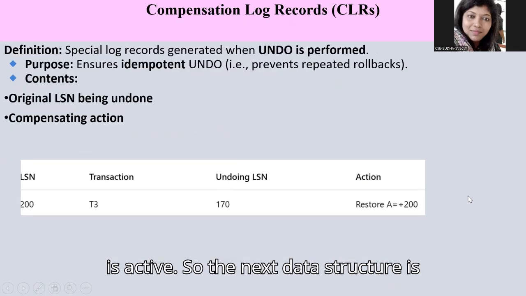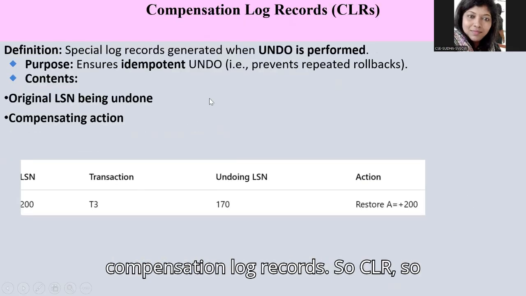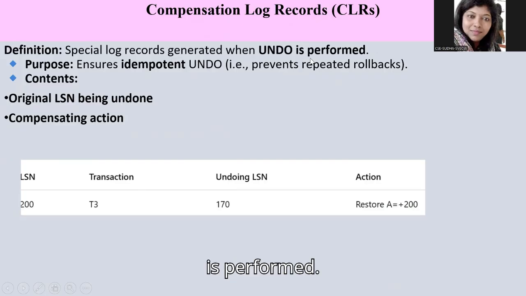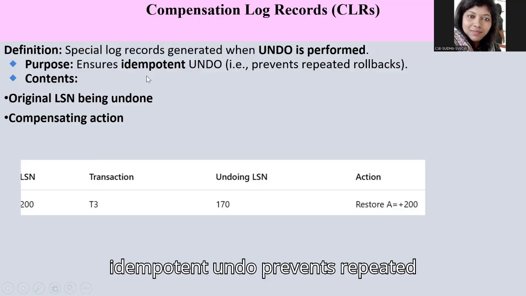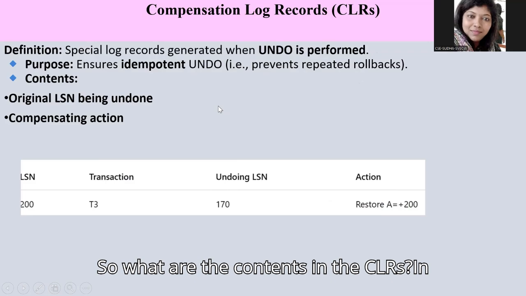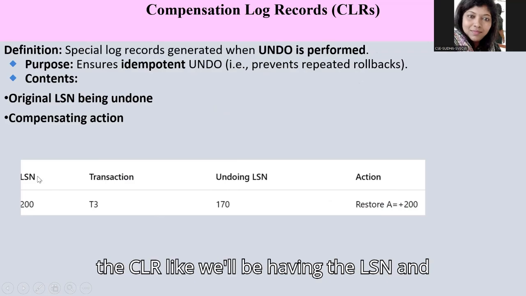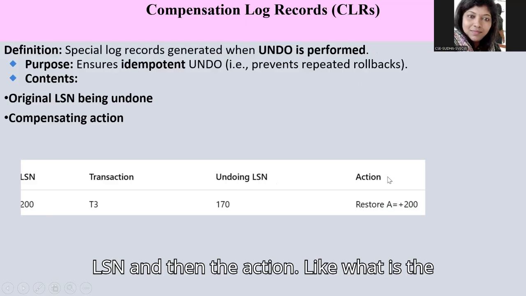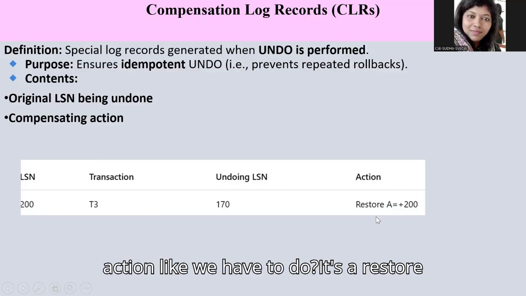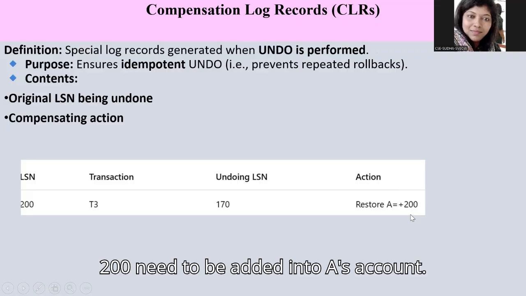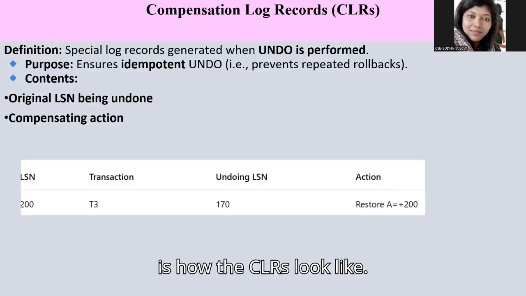The next data structure is compensation log records, CLRs. These are special log records generated when undo is performed. They ensure idempotent undo and prevent repeated rollbacks. What are the contents in the CLRs? We'll have the LSN, the transaction ID, the undoing LSN, and the action, like what action we have to do. It's a restore of A, where 200 needs to be added into A's account. This is how the CLRs look like.